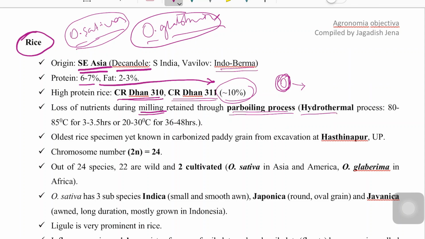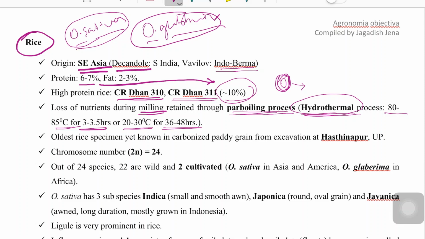Rice is subjected to the parboiling process, that is hydrothermal treatment, at 80 to 85 degrees Celsius, this is important, for 3 to 3.5 hours, or 20 to 30 degrees Celsius for 36 to 48 hours. This is the parboiling process, a hydrothermal treatment by which the loss of nutrients during milling can be retained.